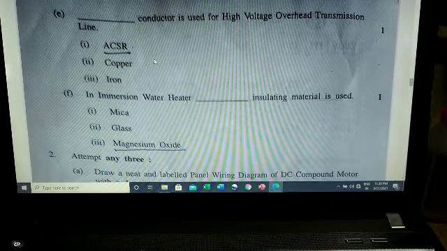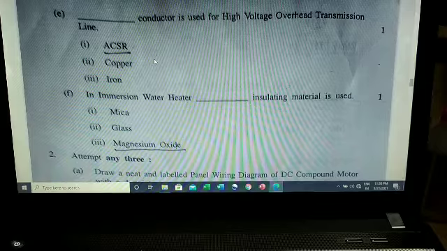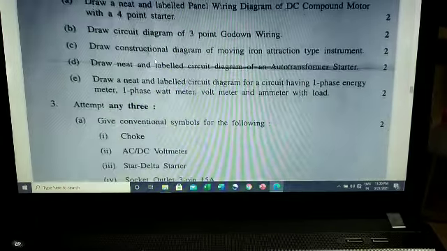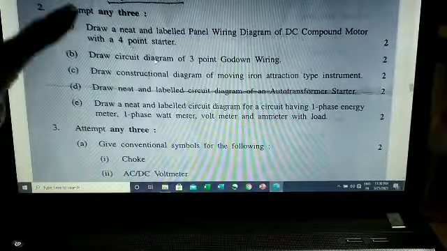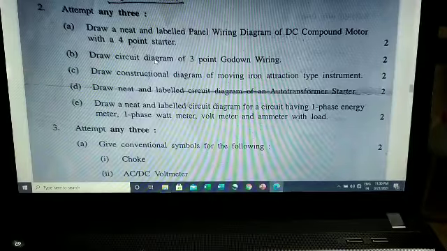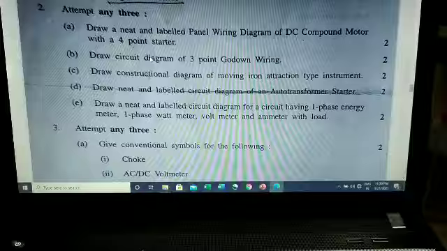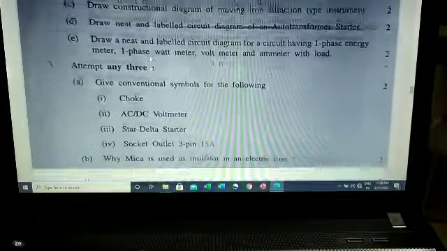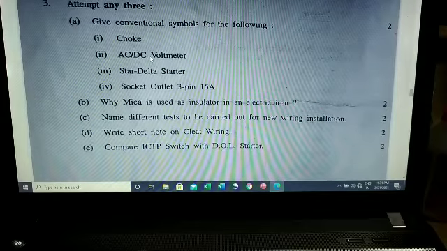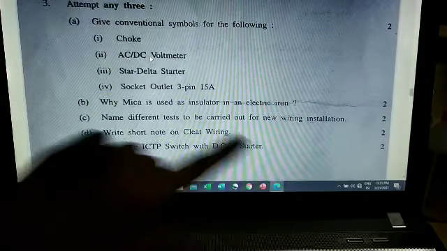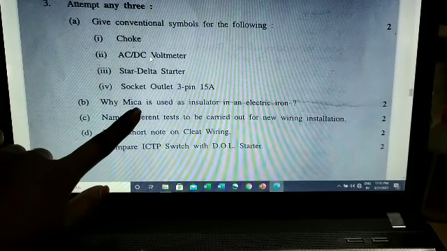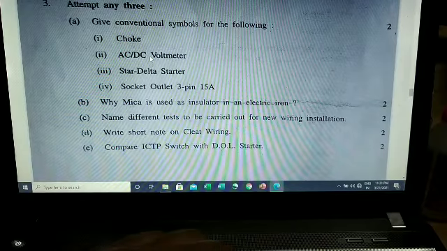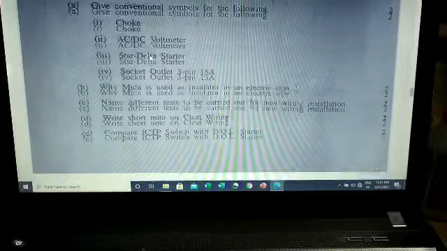You will get 6 MCQ questions, and you have to attempt any 4. They are for 4 marks. Now here all the wiring symbols and circuit diagrams you have to draw. You can take a screenshot. Question number 3, attempt any 3. So here also the same question is repeated, also of this electric iron. Just take a screenshot.